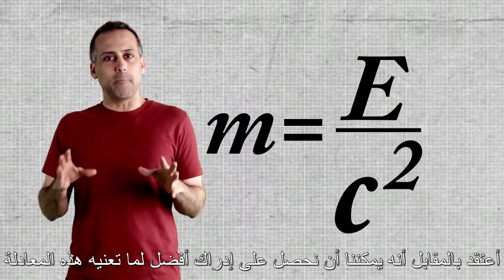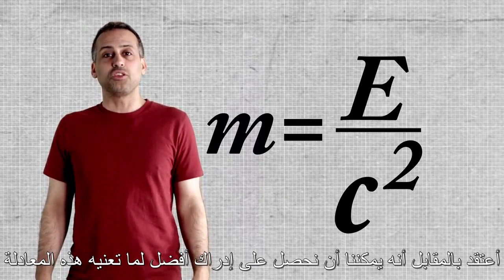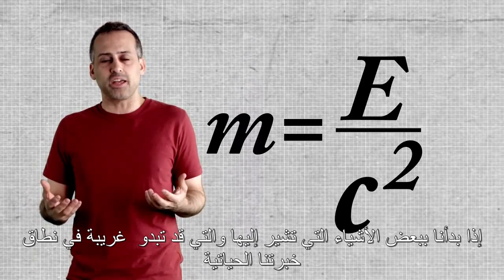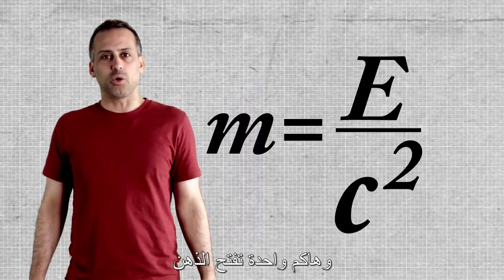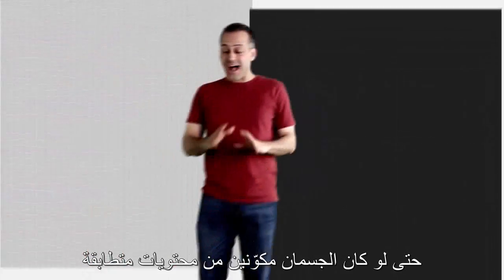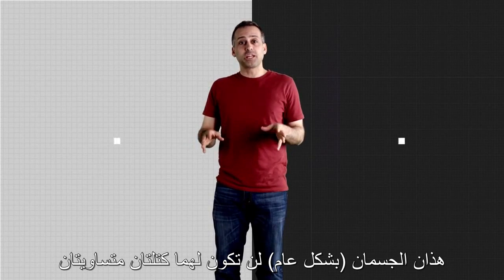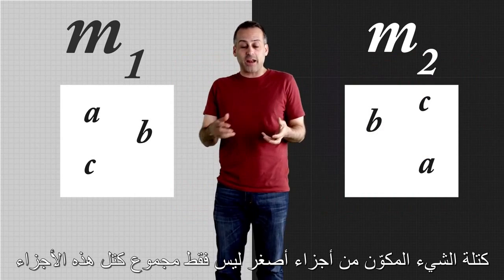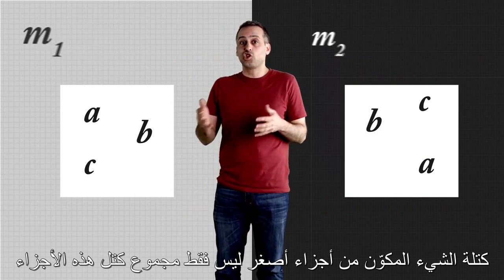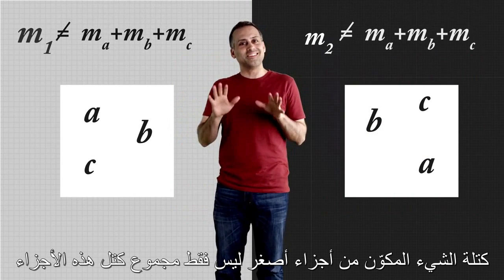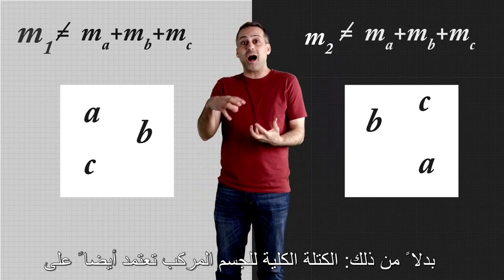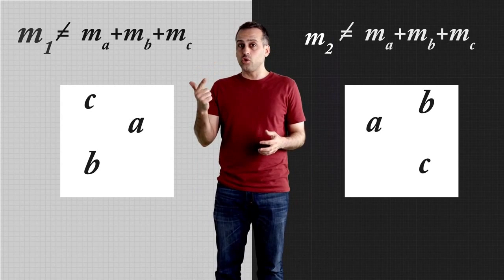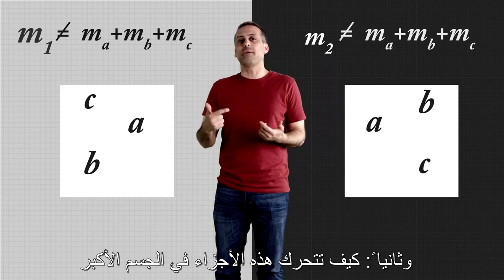I think instead we can get a better sense of what m equals E over c² means if we start with some things that it implies that seem at odds with our everyday experience of mass. Here's a pretty mind-blowing one. Even if two objects are made up of identical constituents, those objects will not in general have equal masses. The mass of something that's made out of smaller parts is not just the sum of the masses of those parts. Instead, the total mass of the composite object also depends on 1, how its parts are arranged, and 2, how those parts move within the bigger object.